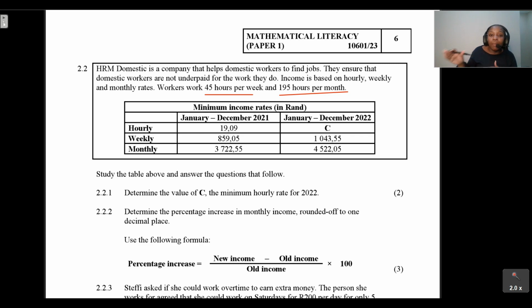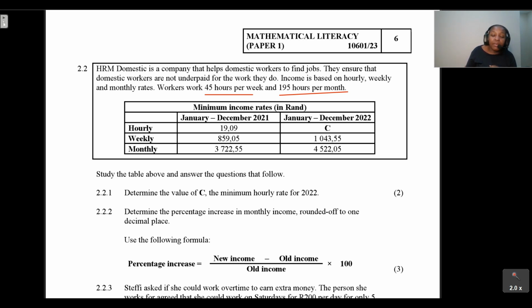We're given the minimum income rate in rands for January to December 2021, as well as from January to December 2022. So what was the hourly rate from January to December 2021? We can see that the hourly rate was 19 rand and 09 cents.